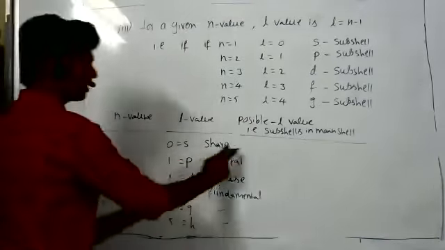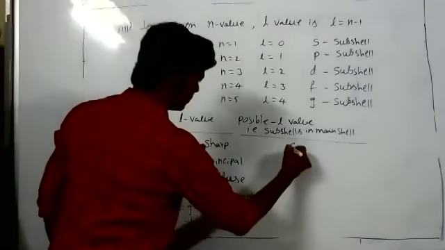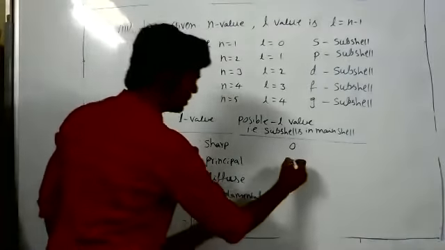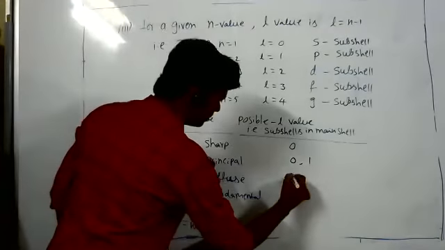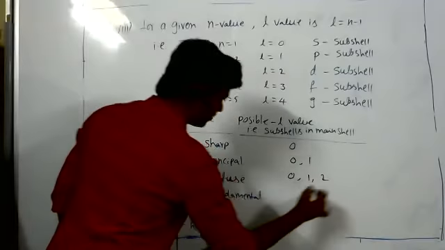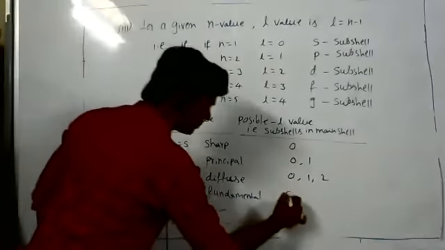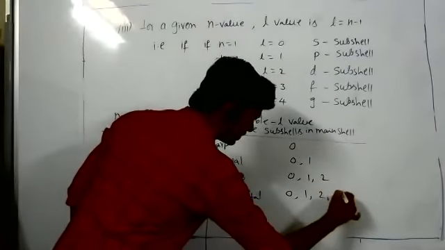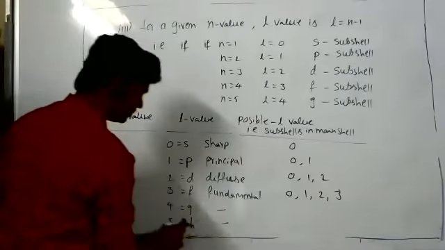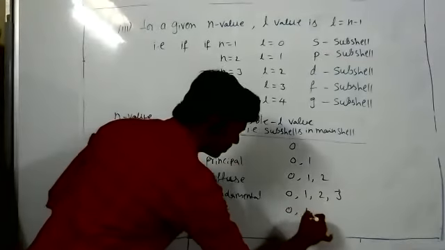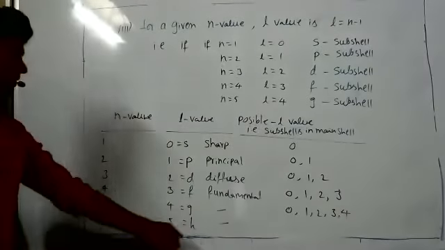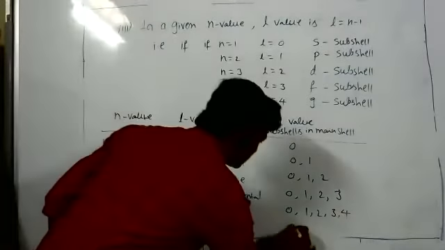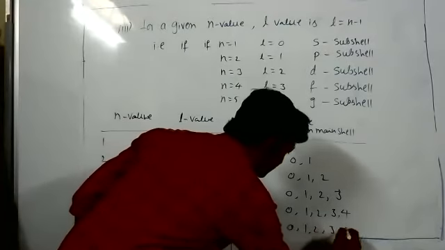Possible L values: here only 0. For 1 means 0, 1. Here 0, 1, 2. 3 means 0, 1, 2, 3. 4 means 0, 1, 2, 3, 4. Yeah, 5 means 0, 1, 2, 3, 4, 5.